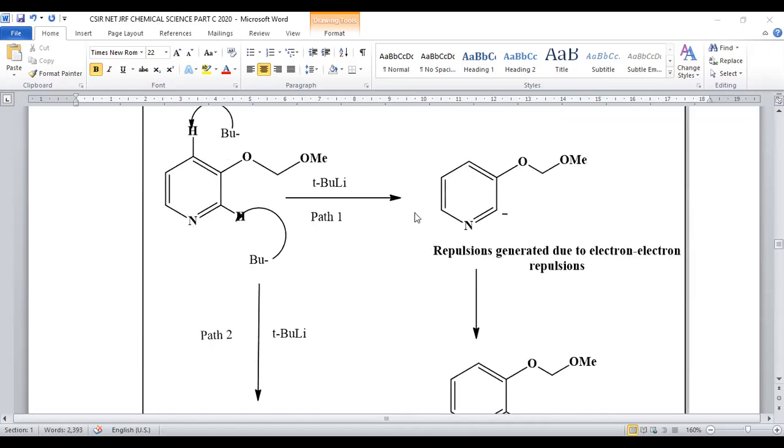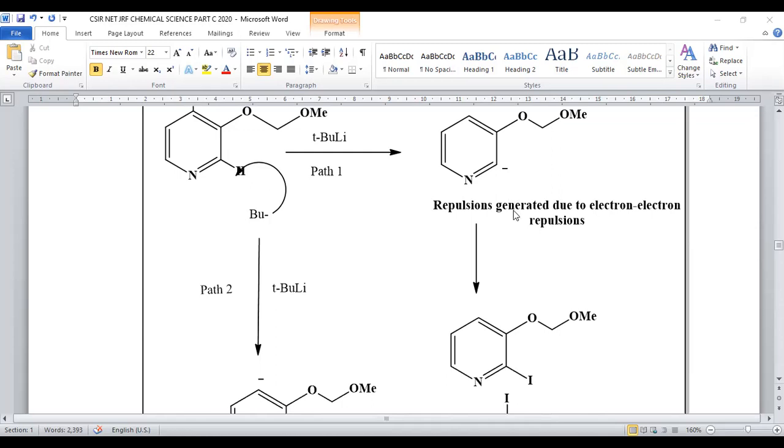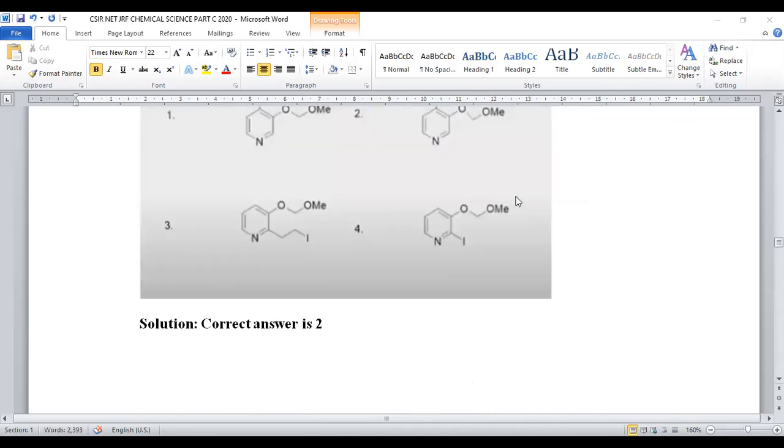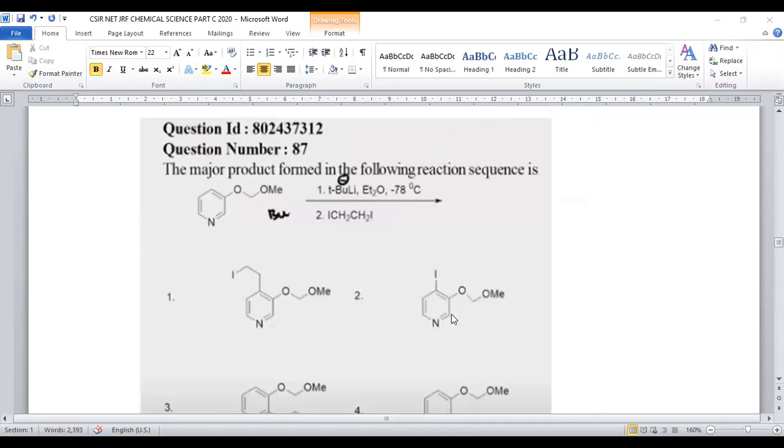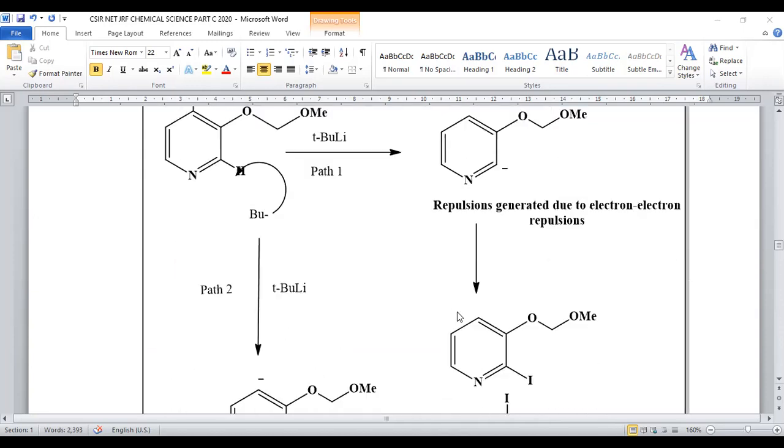In order to get that, we have two possibilities. One is that butyl lithium will pull H plus from either the ortho position or the para position. If the ortho position hydrogen is removed, here we will get a carbanion. This carbanion is further treated with the second reagent, ICH2CH2I, which gives the iodine, so that the iodo group will be attached.